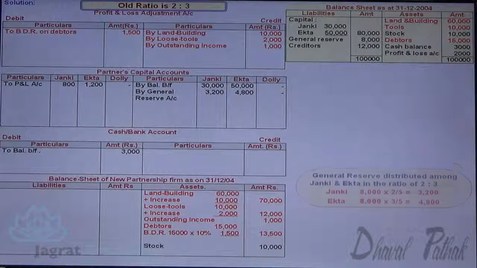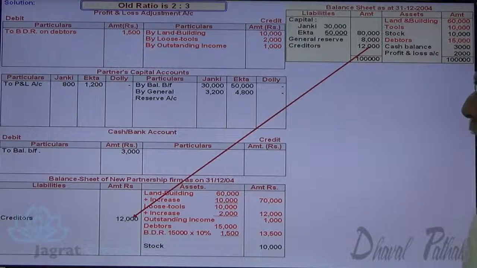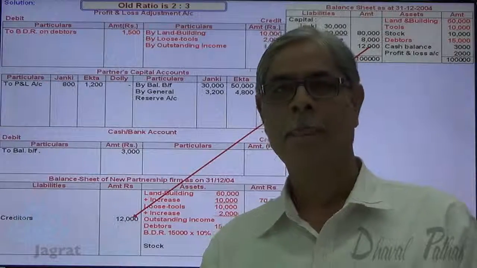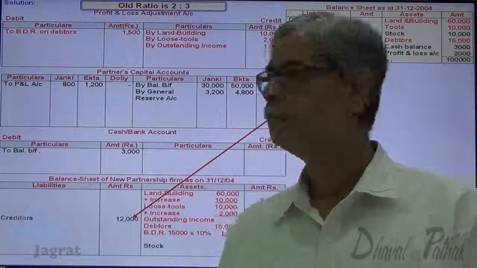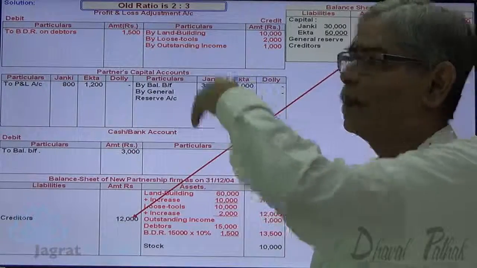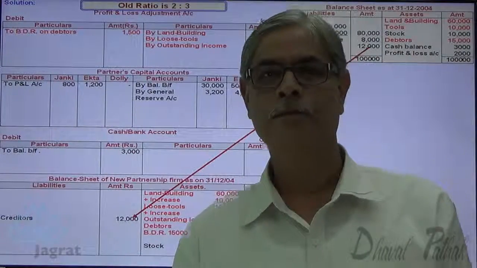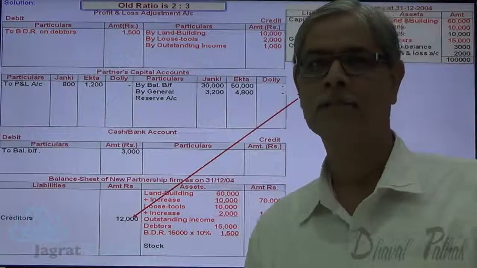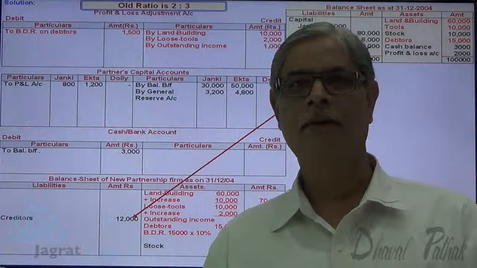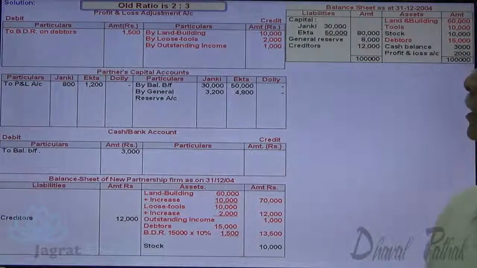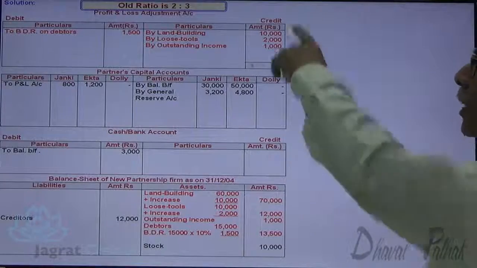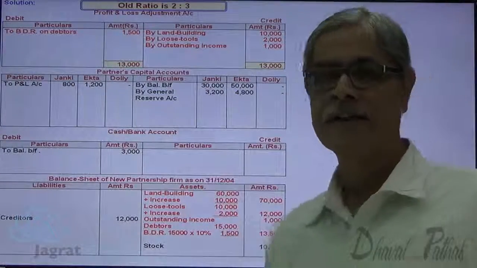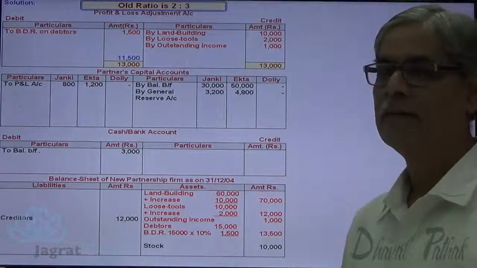Now I will write down creditors 12,000 as it is in the new balance sheet. I have considered the details from the balance sheet. Now I want to calculate the profit or loss on revaluation of assets and liabilities that will be disclosed by closing the profit and loss adjustment account. So total of credit side of profit and loss adjustment account 13,000. From 13,000, 1,500 is deducted. So I get a gain of 11,500.